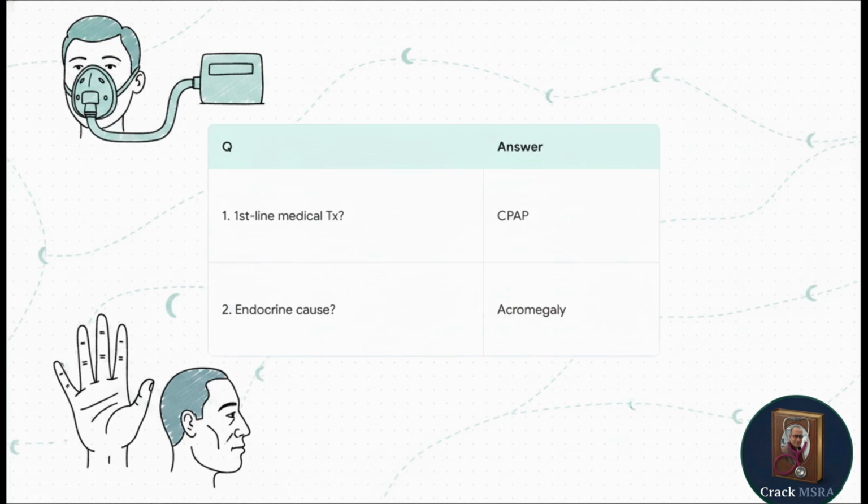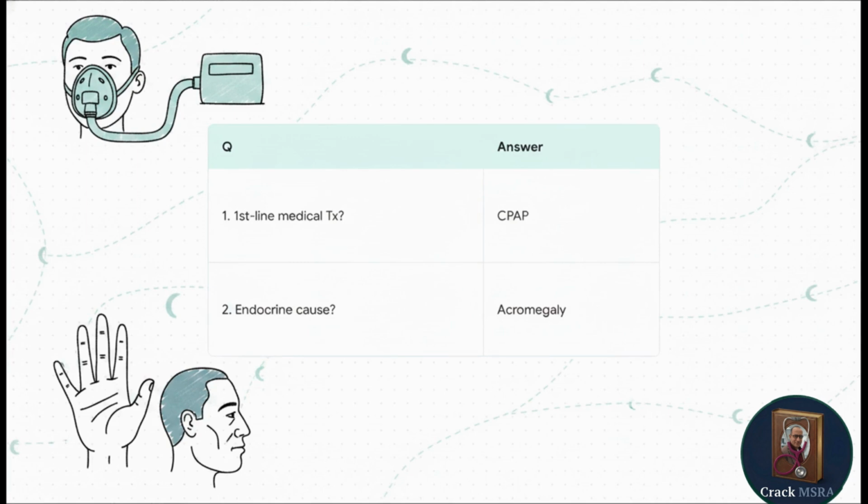Question 1. What is the first-line definitive medical treatment for a 52-year-old obese man with an Epworth score of 16, so severe OSHS? The answer is continuous positive airway pressure, or CPAP. Notice how an Epworth score of 16, which is well over our threshold of 10, automatically points straight to CPAP.